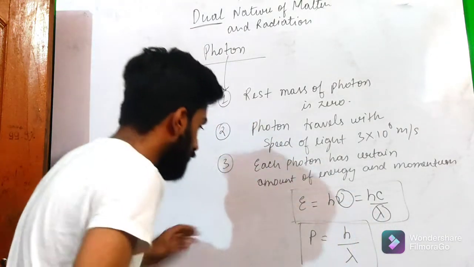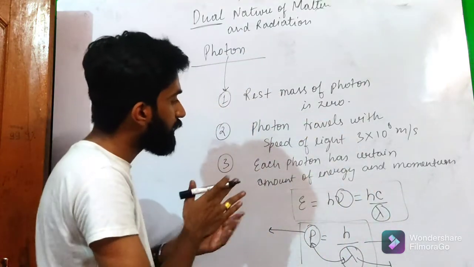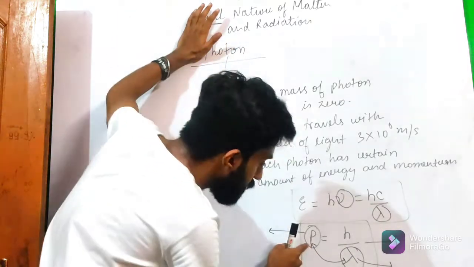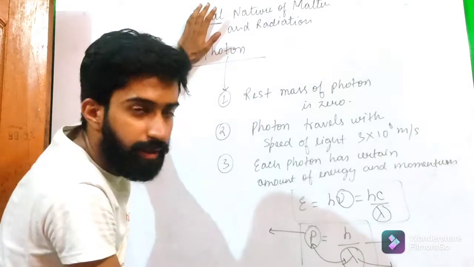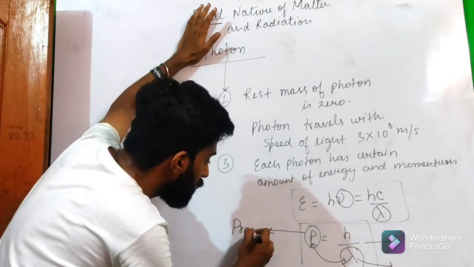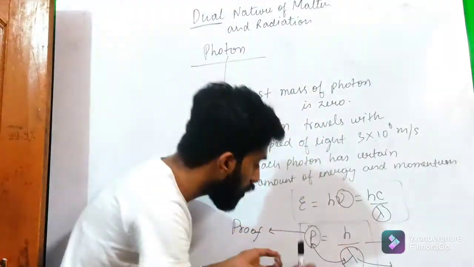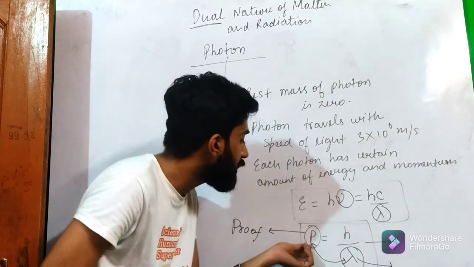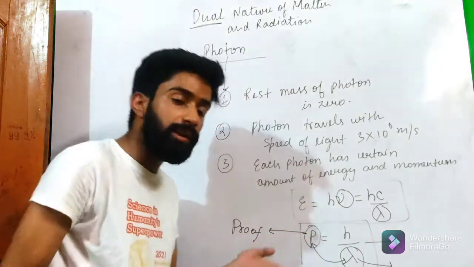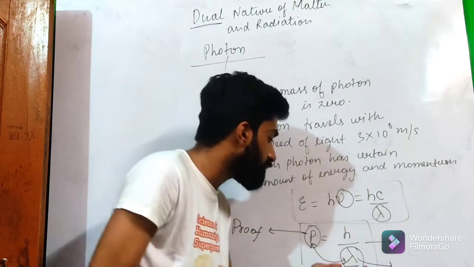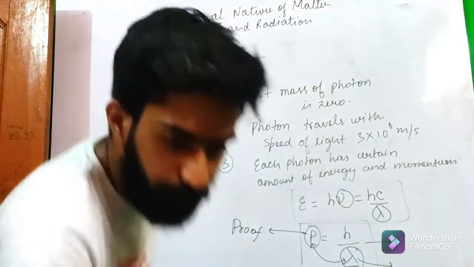Before moving to point number 4, from here we can see that momentum is related to wavelength, and this gives proof that light has dual nature and radiation has dual nature, because if anything has momentum, this is a particle quantity. But if we talk about wavelength, this is a wave quantity. Okay, so let's move forward.